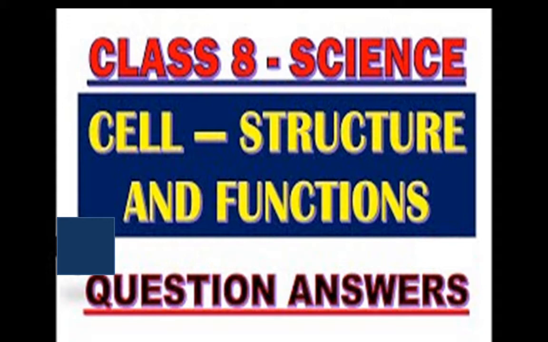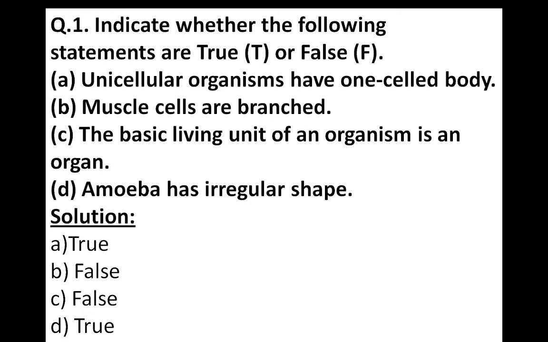Okay. So first question is, indicate whether the following statements are true or false. Okay, so we have to simply write down either the statement is true or it is false. So unicellular organisms have one celled body. Unicellular organism, uni means one, cellular means one cell or the single cell. So unicellular organisms have one celled body. Yes, answer is true.